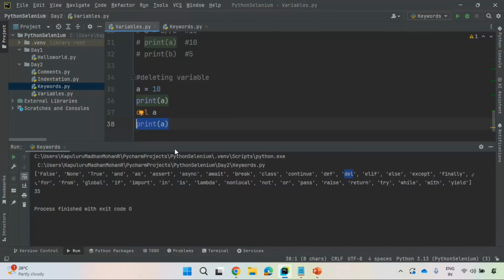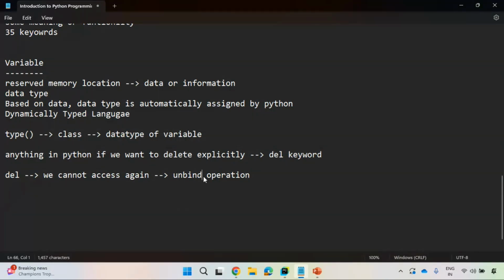You see here, I'm deleting the variable. Again, I am accessing that. Is it possible? It is not possible. If anything got deleted, you cannot access that. It is an unbind operation. If you try to access, you will get an error. What error is it? NameError, you will get.